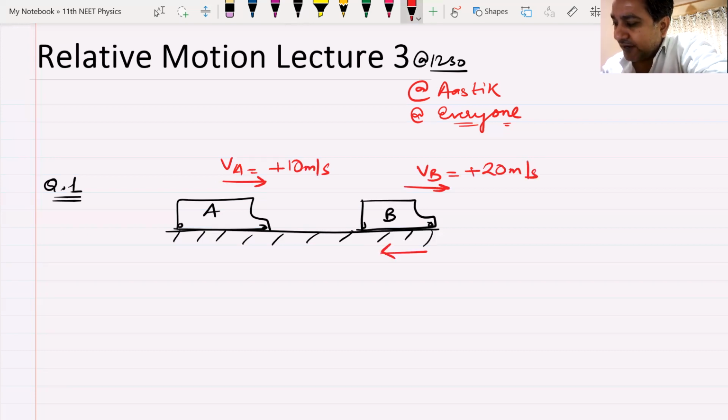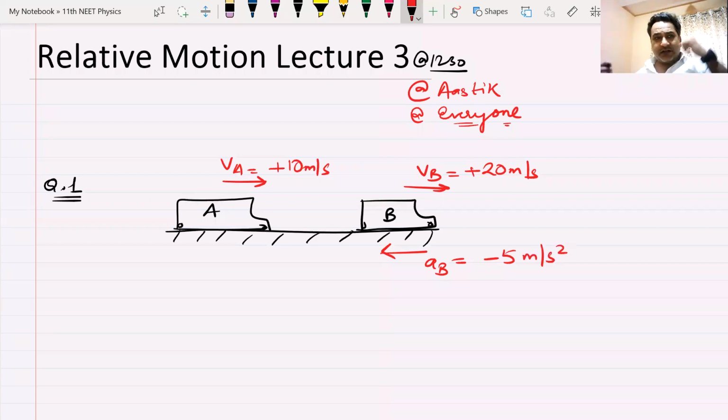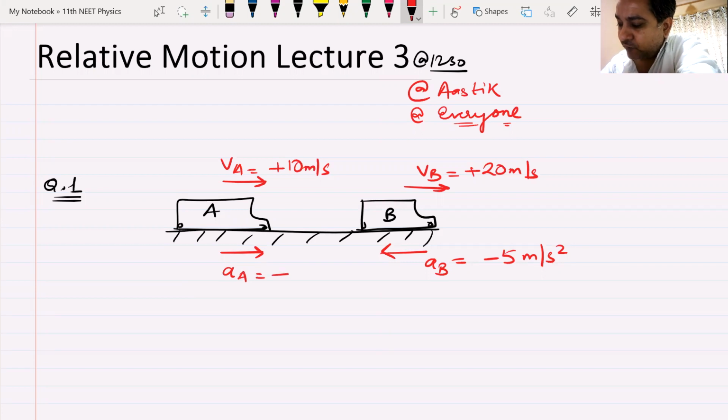Let us talk about the acceleration. Acceleration of bus B is minus 5 meter per second square. As you can see, it is towards left, back. This one is having a forward acceleration of plus 10 meter per second square.